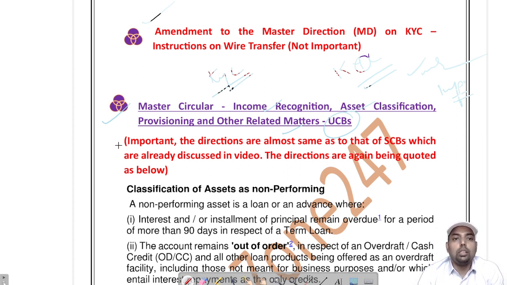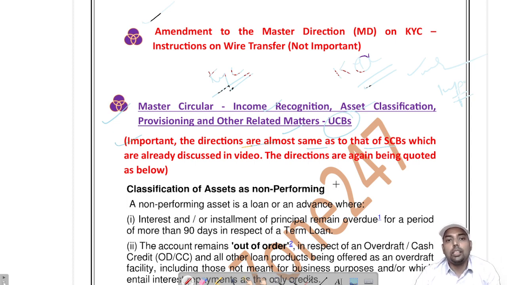This is important because the directions are mostly the same as for scheduled commercial banks. So the NPA guidelines of scheduled commercial banks are applicable to UCBs also. You know that a number of cooperative banks are failing, and that's the reason they are also brought into the purview of RBI.